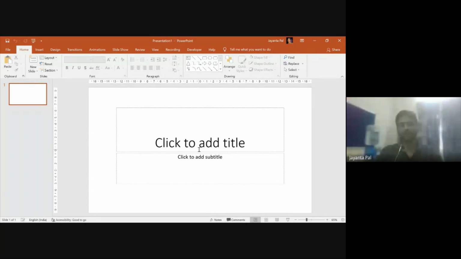Whenever we open, like Word or Excel that you have already seen, or the expert has already shown how to open this, you just go to the search button or press the Windows button and type PowerPoint. If it is installed, obviously it will come out. If it is not, then you have to first install it, unless your machine is installed with the Microsoft Office suite. This is the very basic screen that appears when you start Microsoft PowerPoint, known as the title slide.